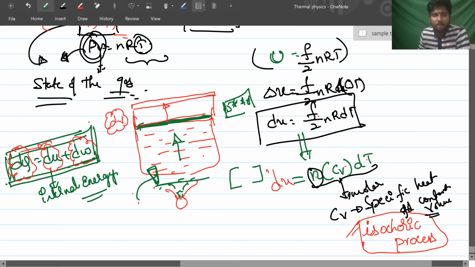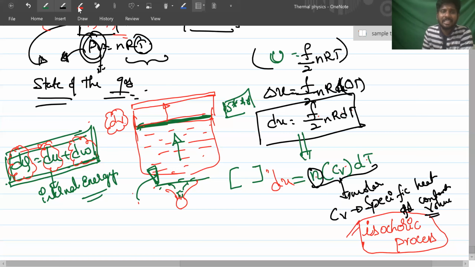So whatever, dq is equal to du plus dw, and dw is 0 because there's no change in volume. If there's no change in volume, there's no change in displacement. That means dw is 0. That means dq is equal to what? dq is equal to du, sir. Internal energy. So whatever energy you gave is converted into internal energy.